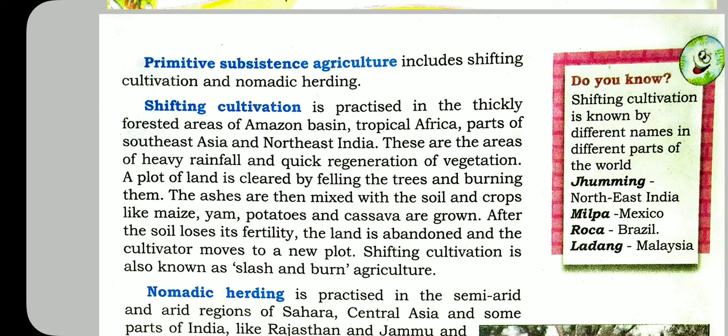Shifting cultivation is also known as slash and burn agriculture. And already I told you that shifting cultivation is one type of primitive subsistence agriculture. These are practiced by the ancient people. They do this type of agriculture because they do not have their own land, so they have to move from one place to another. They do this along with rearing some animals for their income.